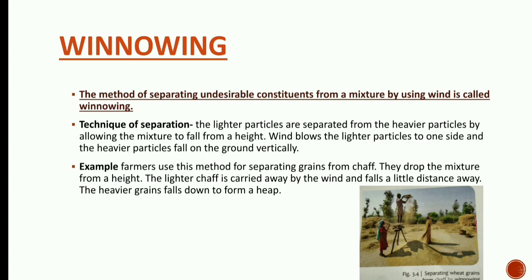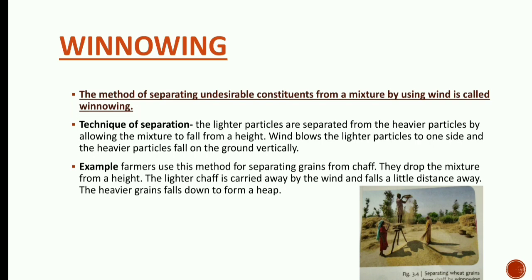So if we consider an example, the technique will be very much clear to us. As you can see in the picture, a farmer. In this technique, a person has to stand on a height. So in the picture we can see the farmer is standing on a height on a kind of stool or something, and he has taken the mixture of grains which are mixed with husk.